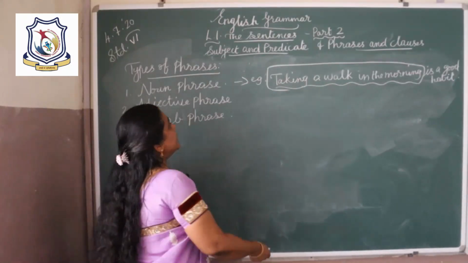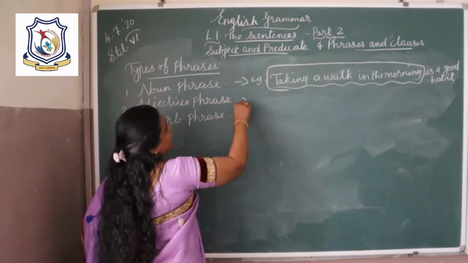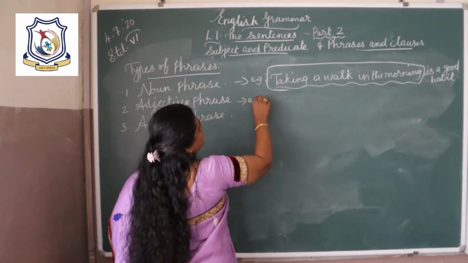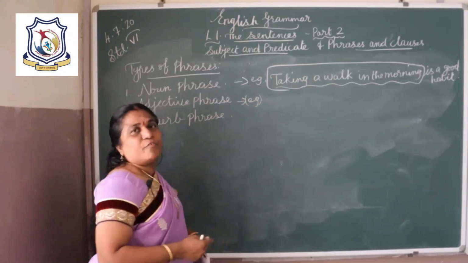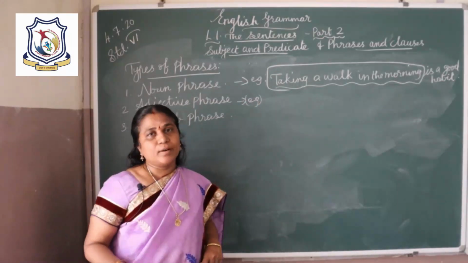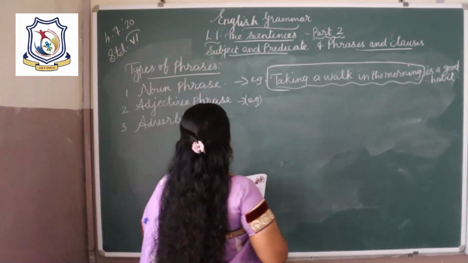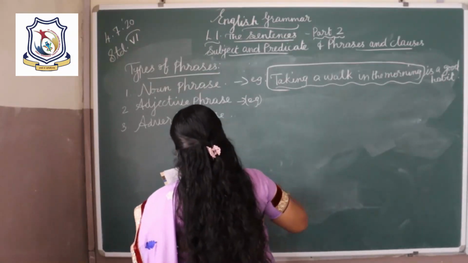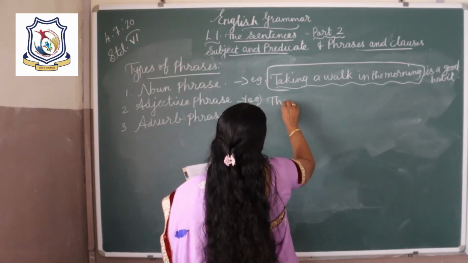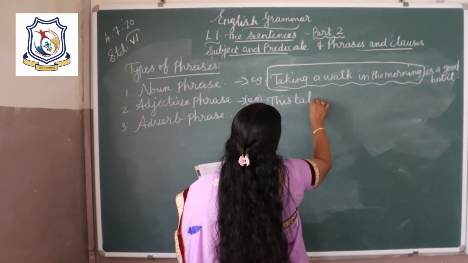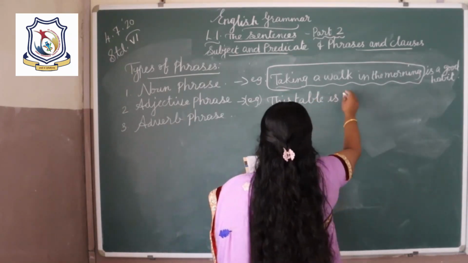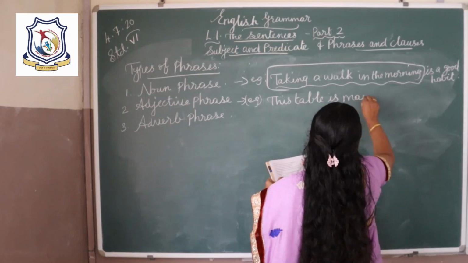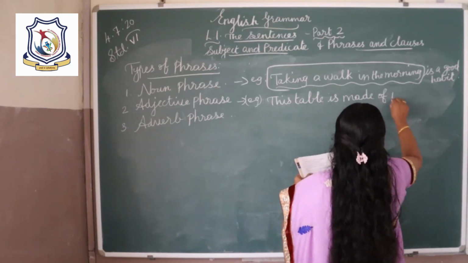Okay. And then second, adjective phrase. What is an adjective? An adjective modifies or describes the noun. So second example, adjective phrase: this table is made of plastic.